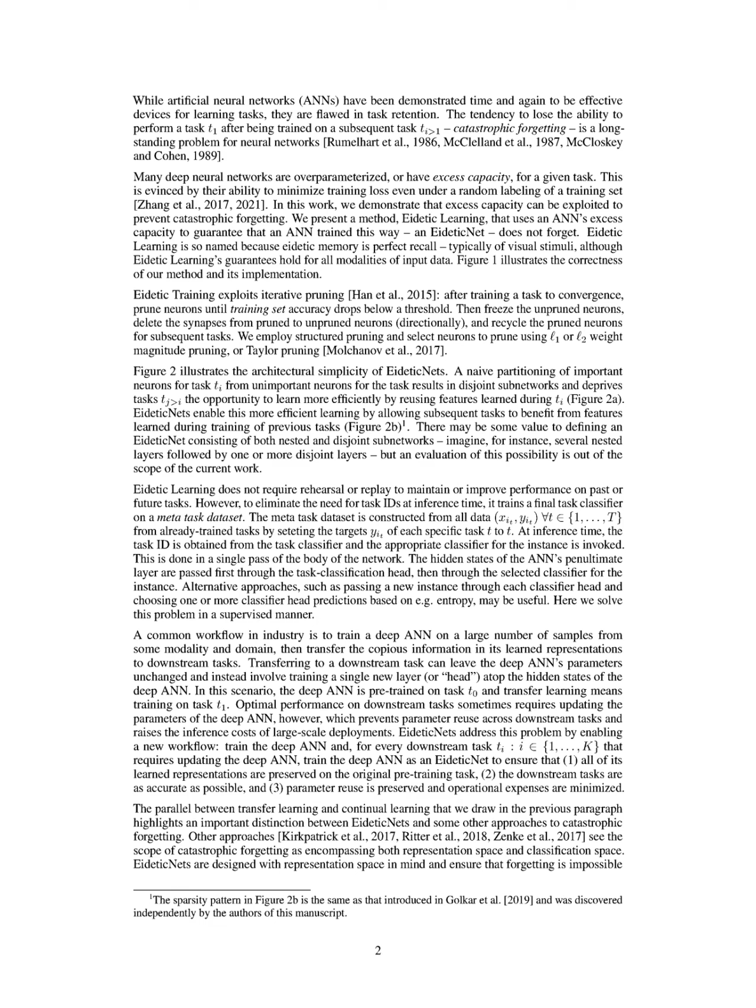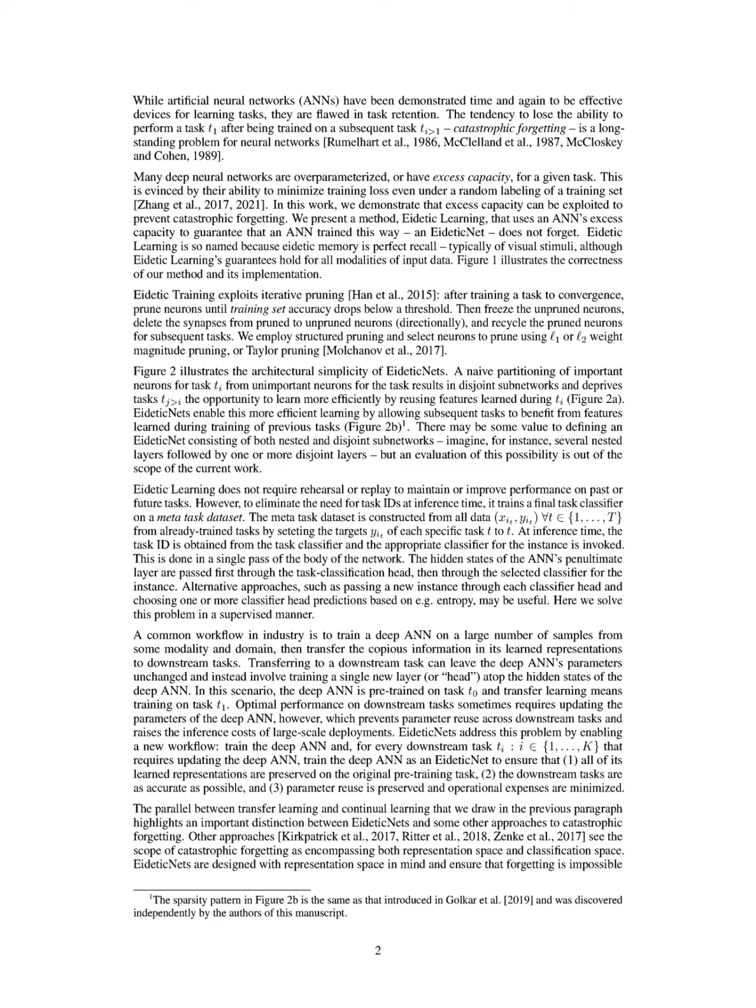This issue arises because many deep neural networks are overparameterized, allowing them to minimize training loss even with random labeling, but this excess capacity can lead to the loss of previously acquired knowledge. Catastrophic forgetting is significant because it undermines the effectiveness of ANNs in continual learning scenarios, where models are expected to learn and retain multiple tasks over time.